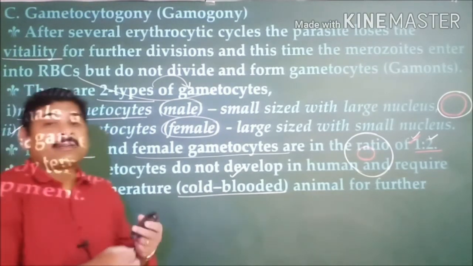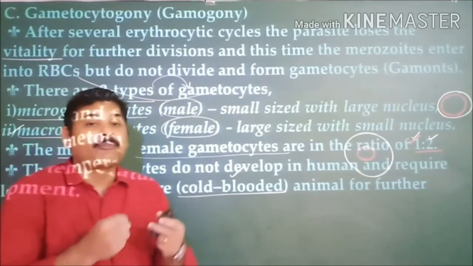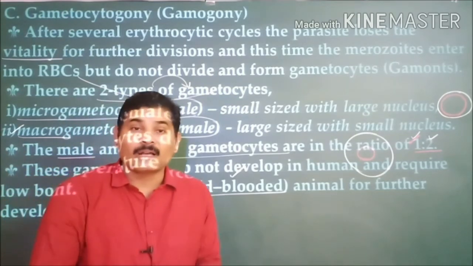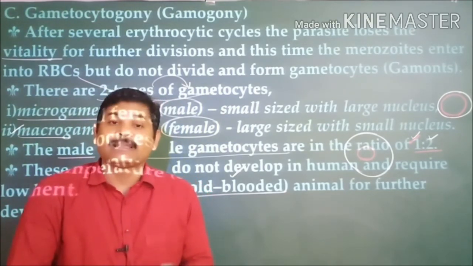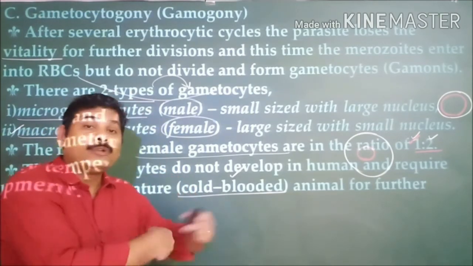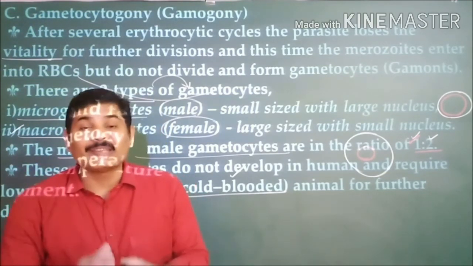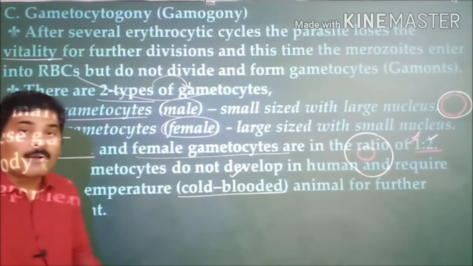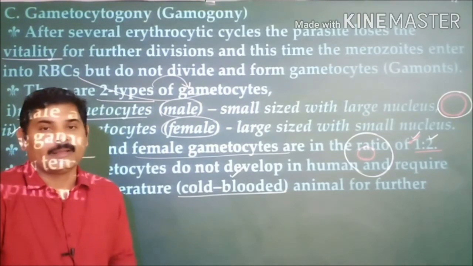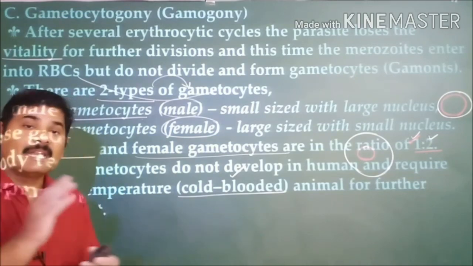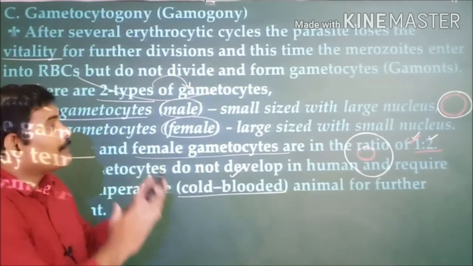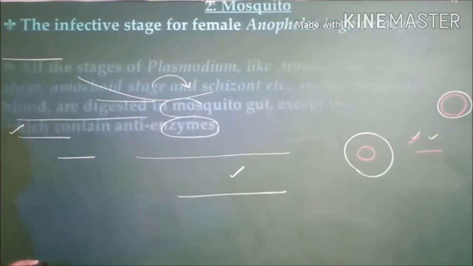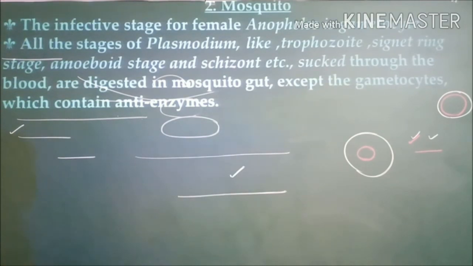Then when the infected person is bitten by a female Anopheles mosquito that sucks the blood, these gametocytes enter into the digestive system of the mosquito. The further development of the gametocytes into gametes takes place in the gut, or the digestive system, of the mosquito. This is about gametogamy, which is the third stage of schizogony that takes place in a human being. Right, in the coming session, I will explain in a detailed way the total life cycle taken by a mosquito. Before that, I'd like to give you the incubation period of this parasite in detail in the next class, right?